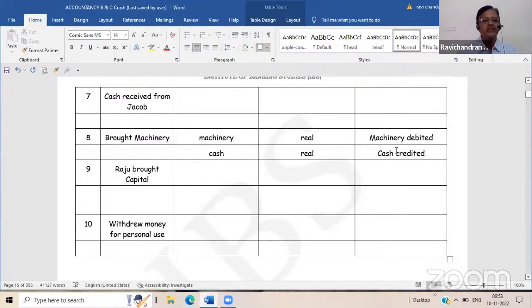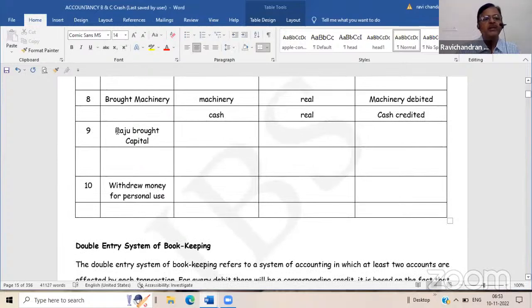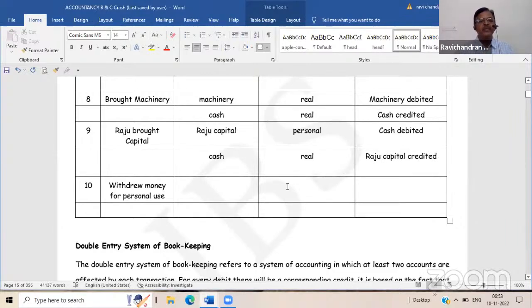Raju brought capital. Raju's capital account is one item. Cash is another item. Now capital is a personal account. Cash is a real account. Then where do you have to debit? Cash is debited. Sir, Raju brought capital means the same as Anil started business with cash only, no? The same meaning.